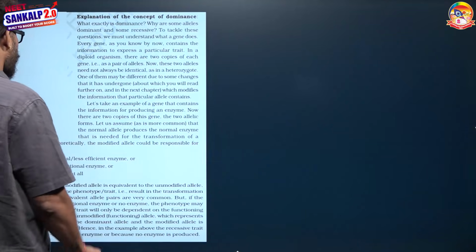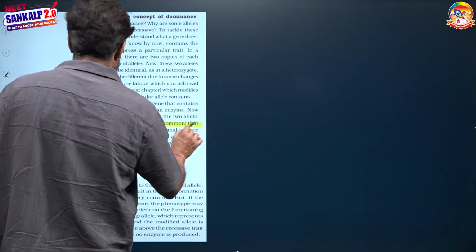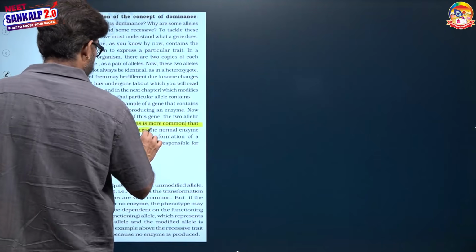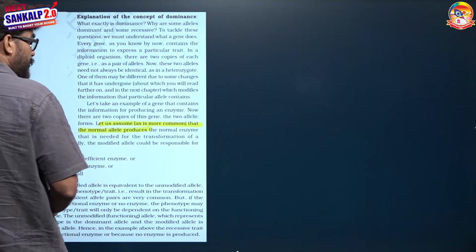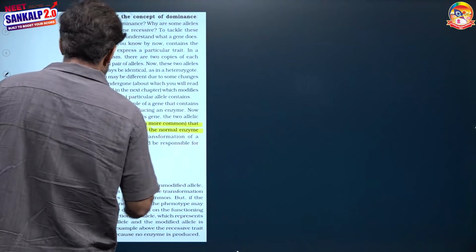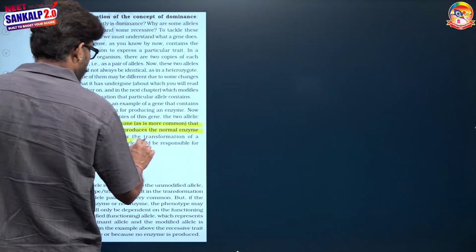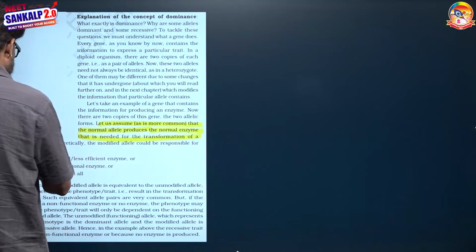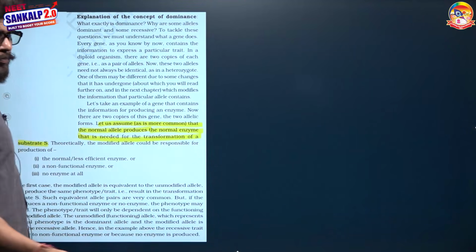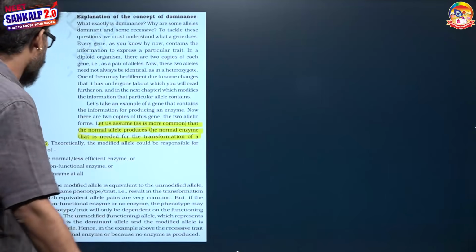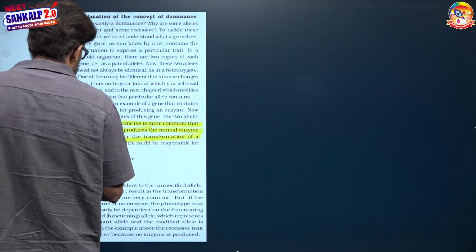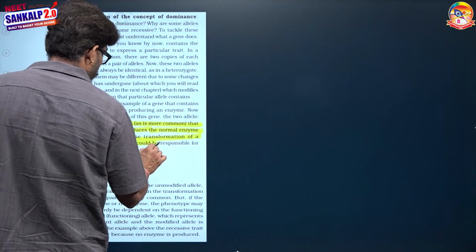Let us assume a case where the normal allele capital T produces a normal enzyme that is needed for the transformation of a substrate into the product, and when the product forms, then the phenotype will appear. But theoretically, suppose this gene gets modified, meaning it gets mutated.